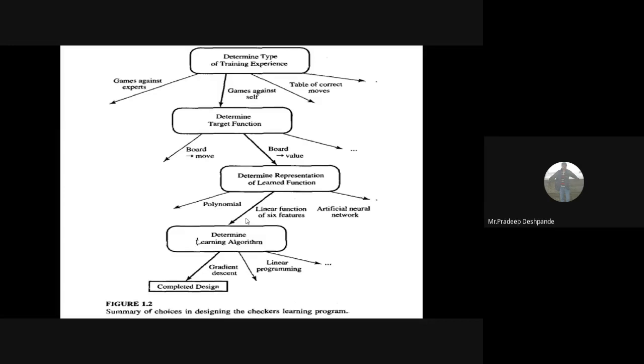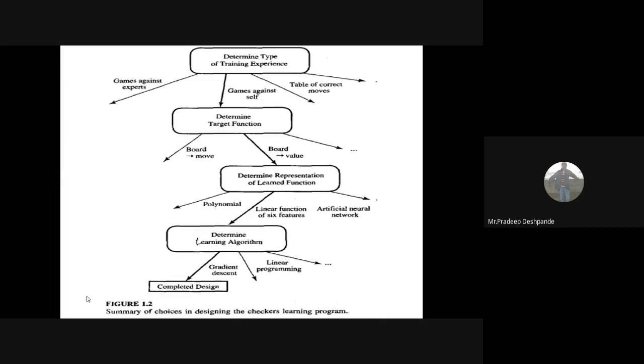Then we determined the learning algorithm using gradient descent. At the end, we get the complete design. So this is for the checkers learning problem.